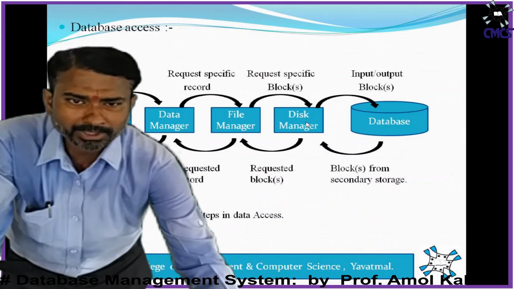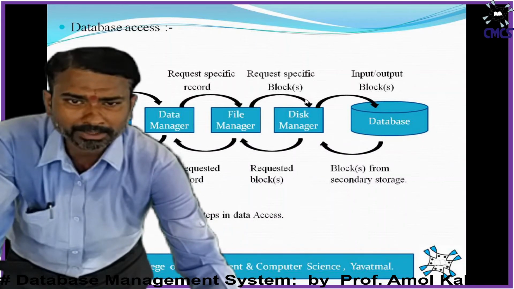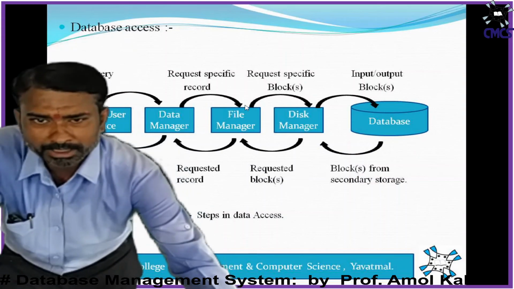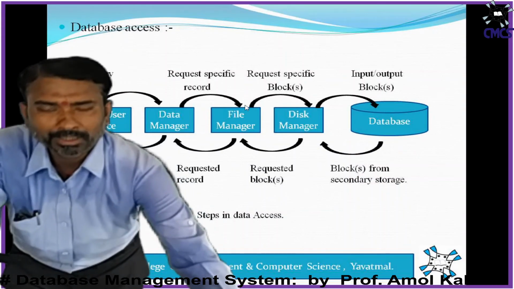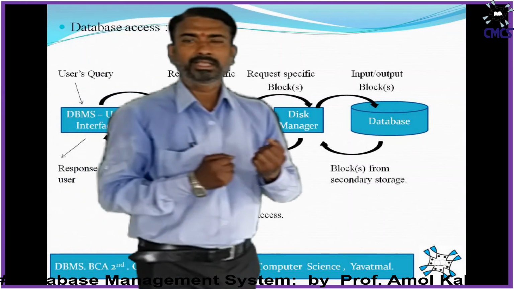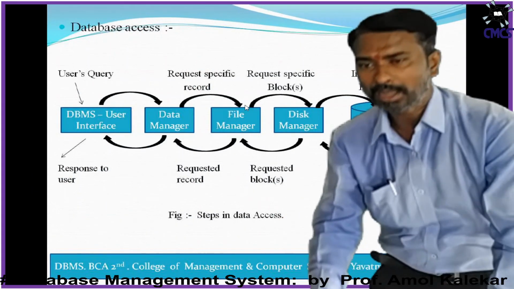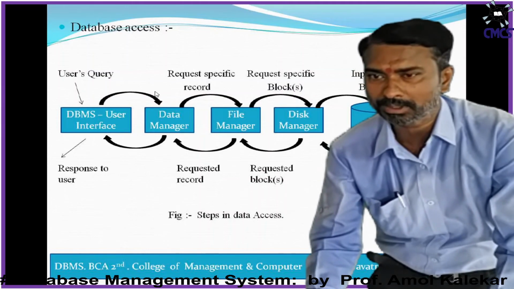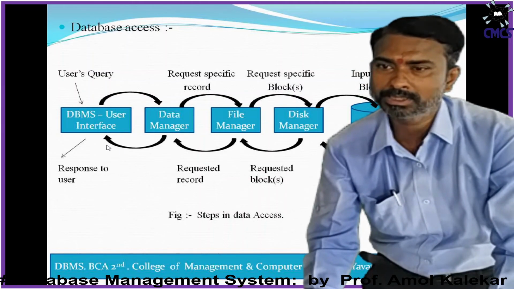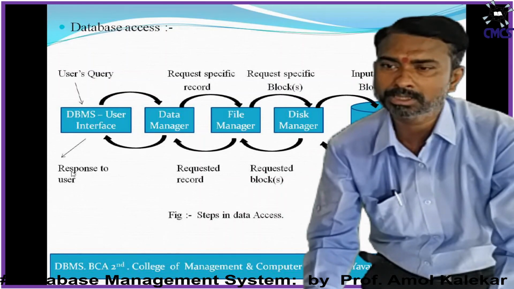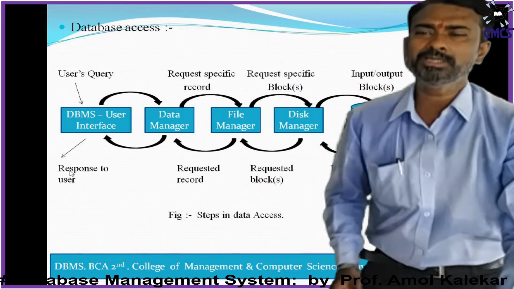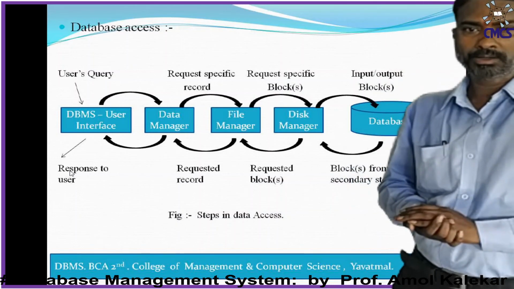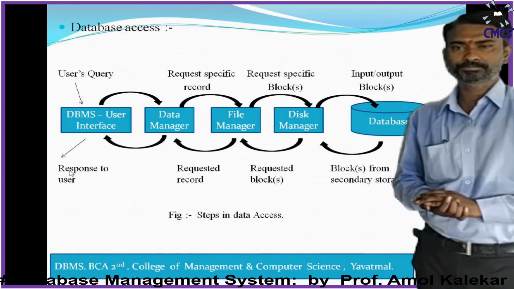The requested blocks asked for by the file manager will be transmitted by the disk manager to the file manager, and the file manager will obtain the demanded record and send the requested record to the data manager. In turn, the data manager will send this record to the user as the response. So these are the steps of data access. Now you can see on your screen.